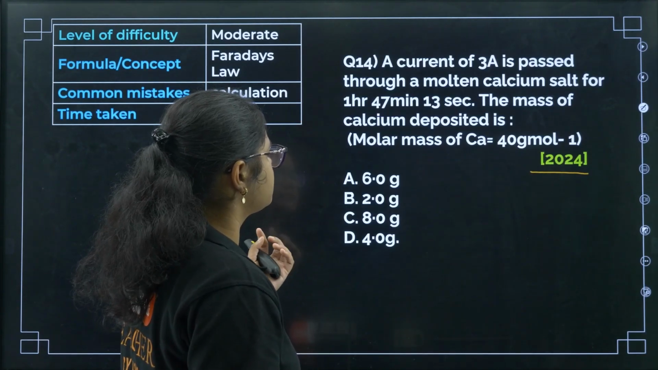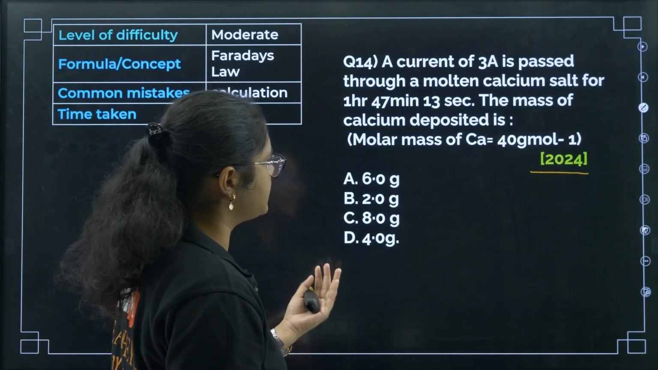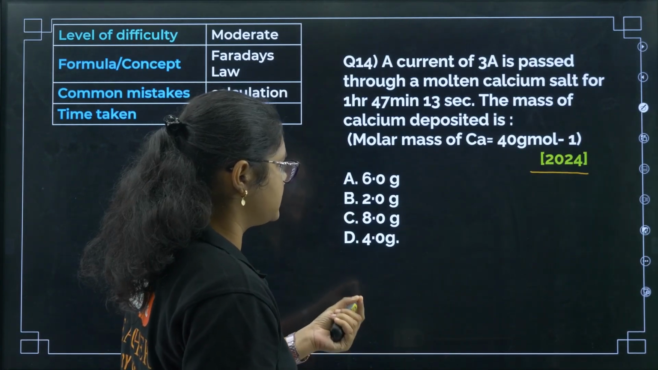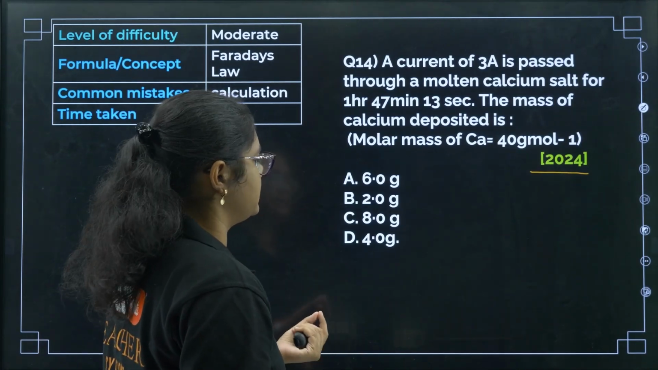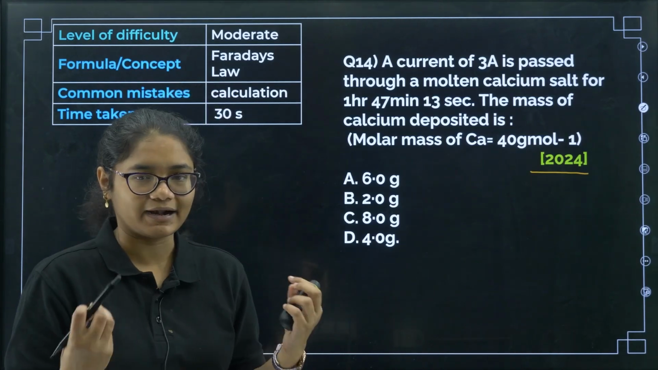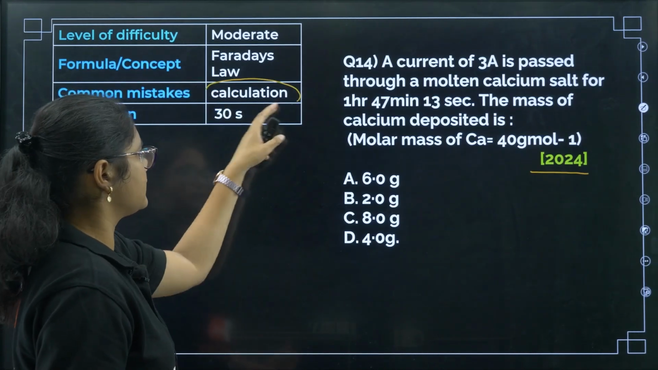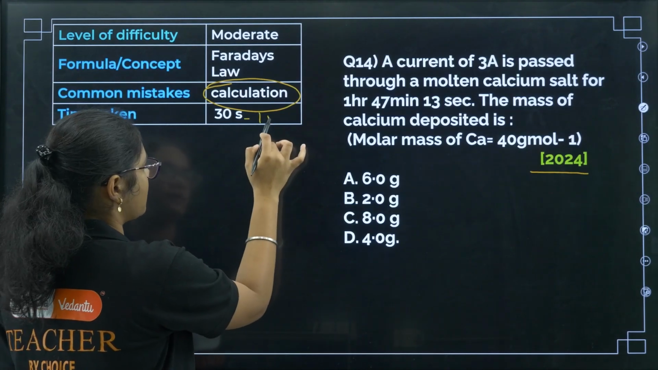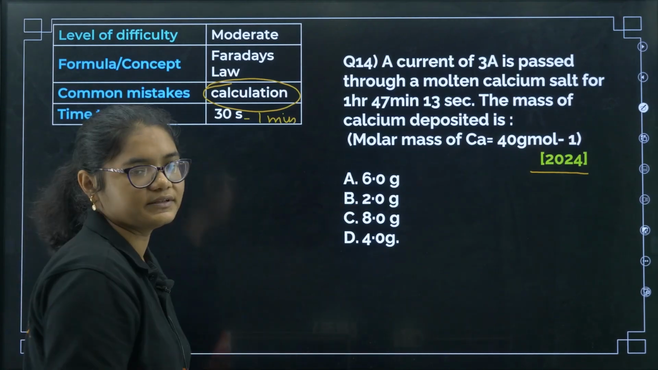A current of 3 ampere is passed through molten calcium salt for 1 hour 47 minutes and 13 seconds. The mass of calcium deposited is, okay. So this is again a very direct question from Faraday's law. In the calculation part you may make errors, okay. If I take 30 seconds to 1 minute, you can do this question.